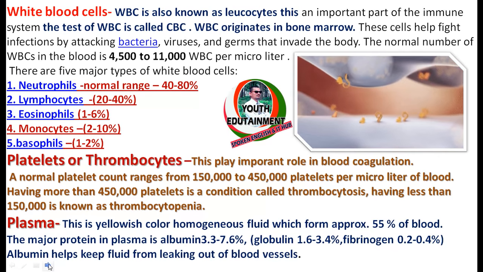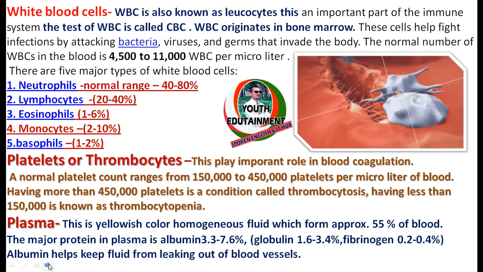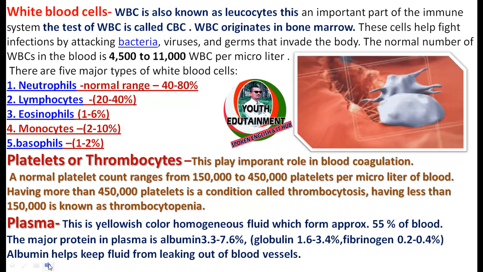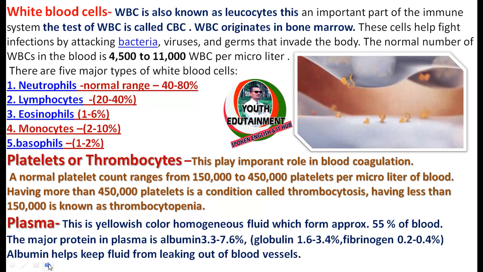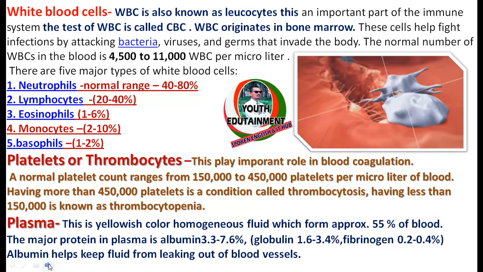The normal number of WBC is 4,500 to 11,000 WBC per microliter. There are 5 major types of WBC such as neutrophils, lymphocytes, eosinophils, monocytes and basophils.